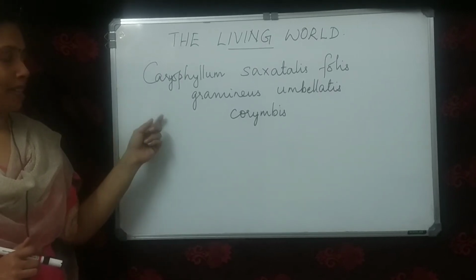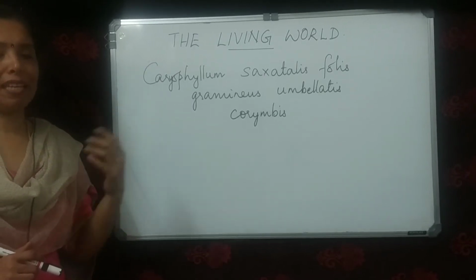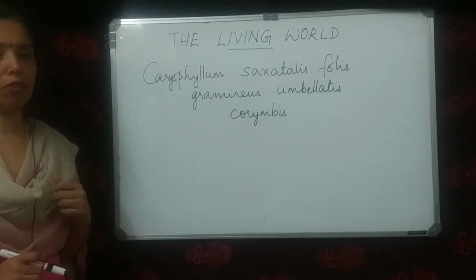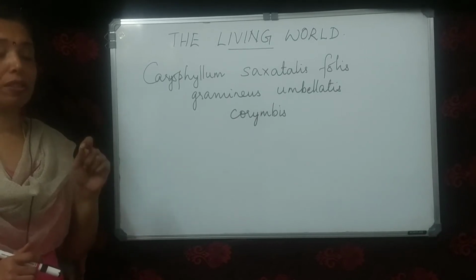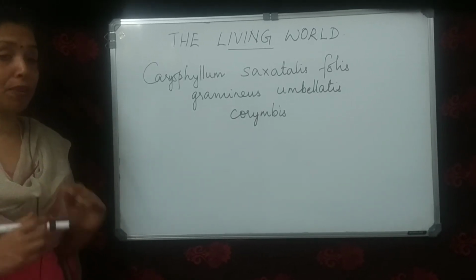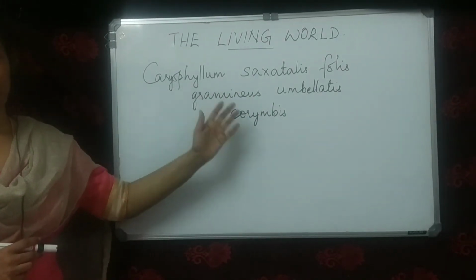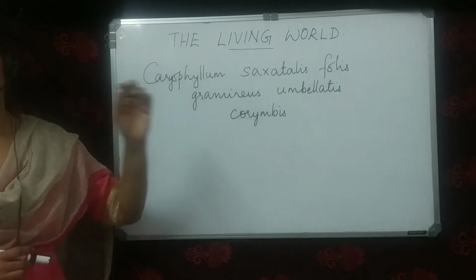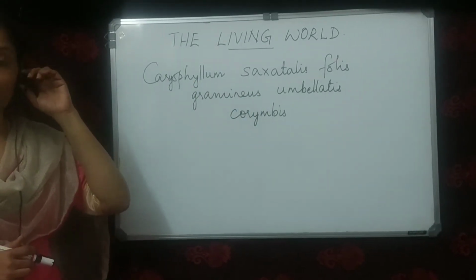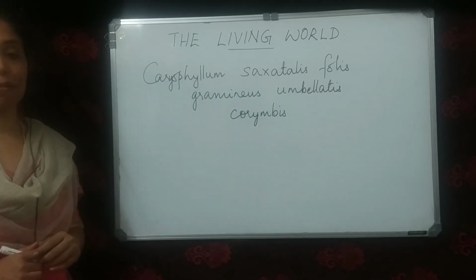Each organism was known by several names in the polynomial system. The disadvantage of this system was that it is difficult to remember the names of each organism, because it is a very long name, and soon these names were replaced by the binomial system of nomenclature.